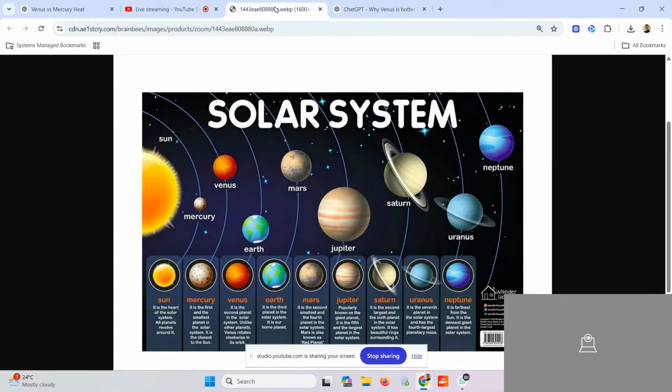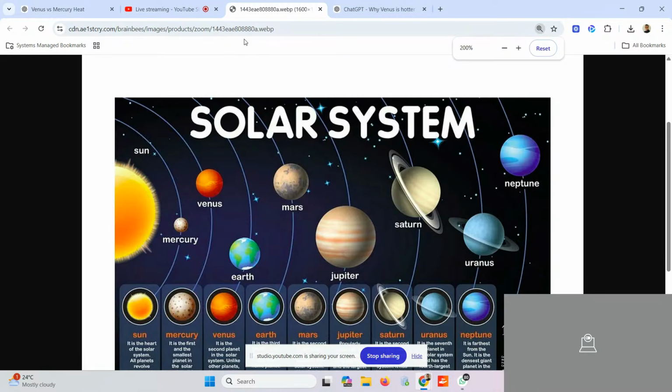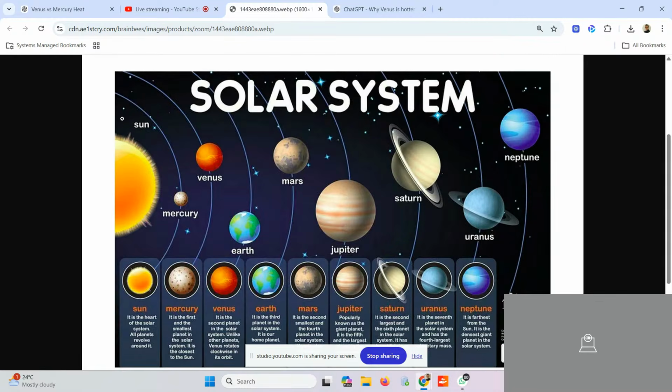Okay, so today one of the important topics we wanted to cover is the solar system. Let's learn a bit about the solar system. What is the solar system all about? Guys, this is a diagram which we have taken from the site called firstcry.com.